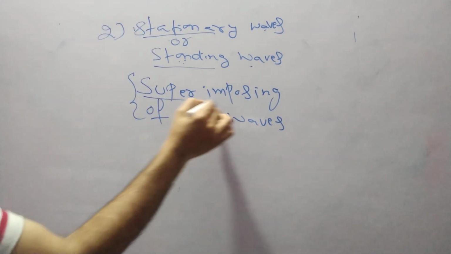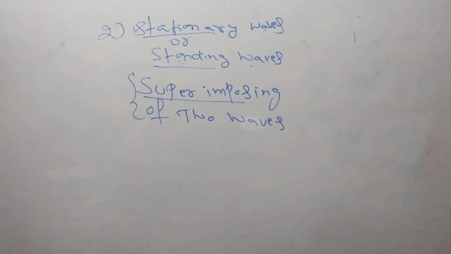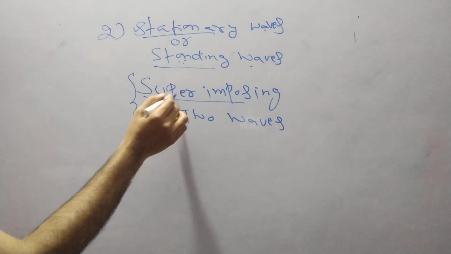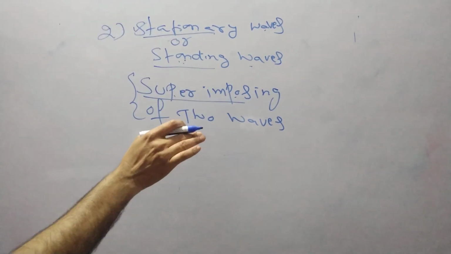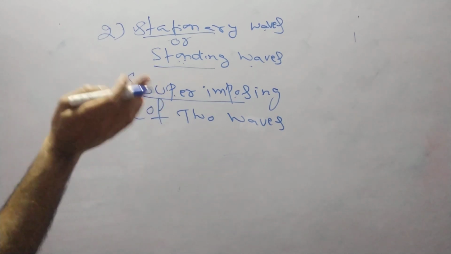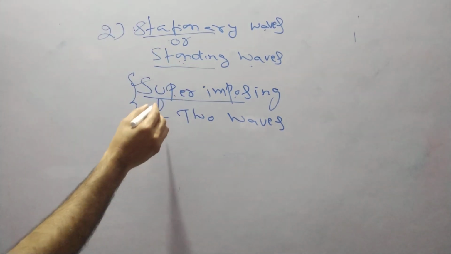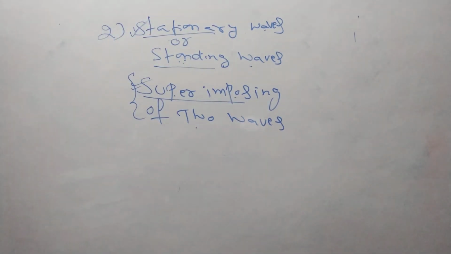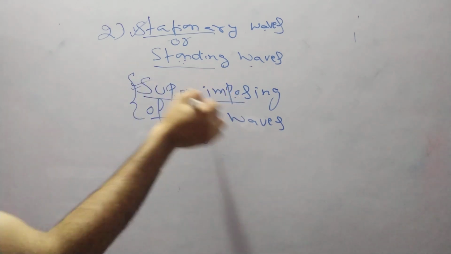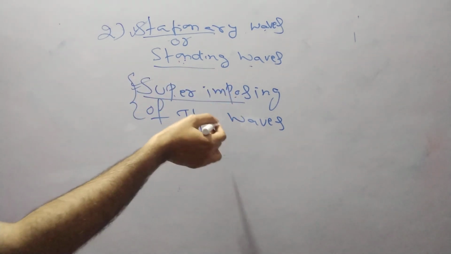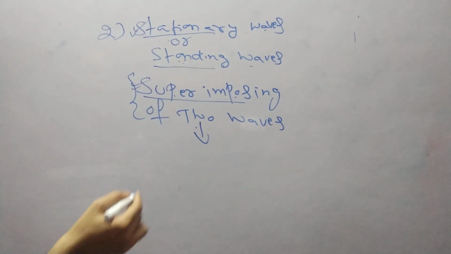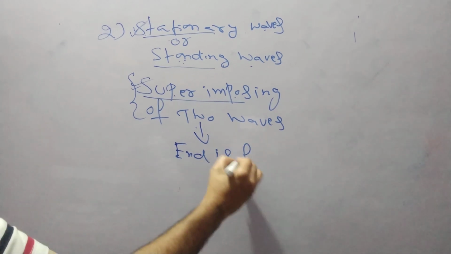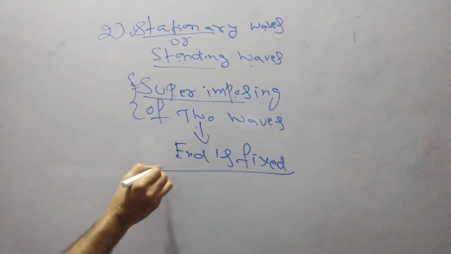So what does superimposing mean? Combining two waves. Superimposing means keeping one wave on the other wave. So when you keep one wave on the other wave, then you will get a wave which is known as a stationary wave. To get this superimposing condition, the main condition is that the end should be fixed. End is fixed, this is the assumption. Then only we will get the stationary wave.